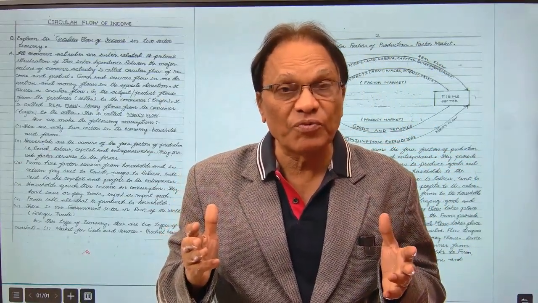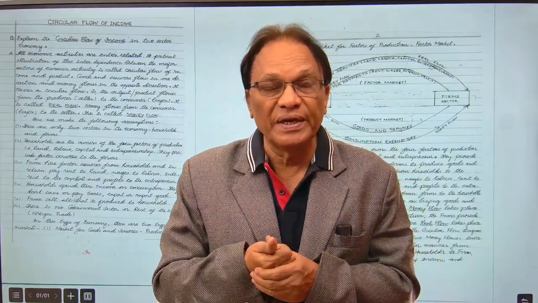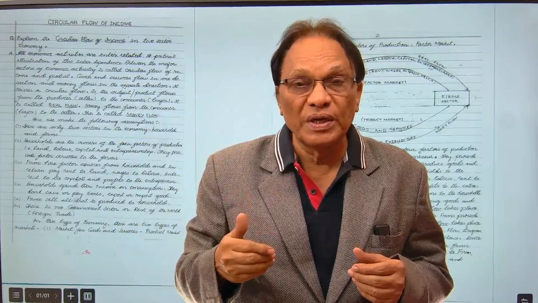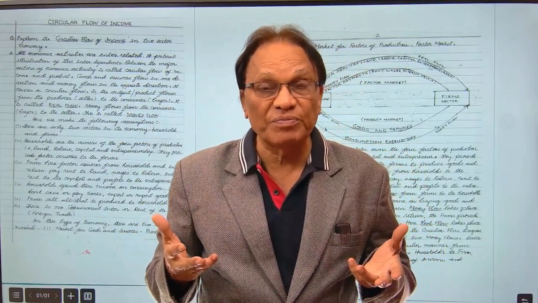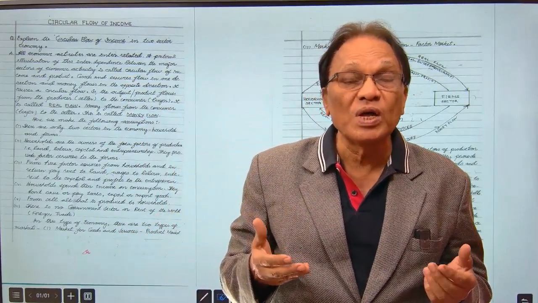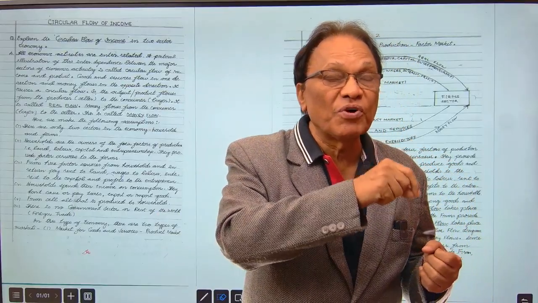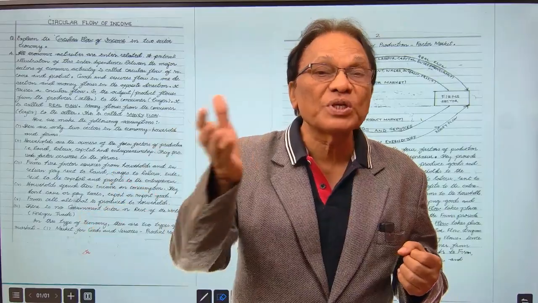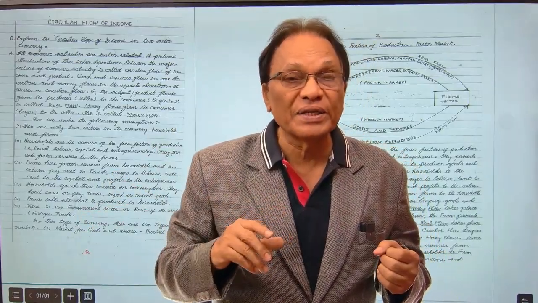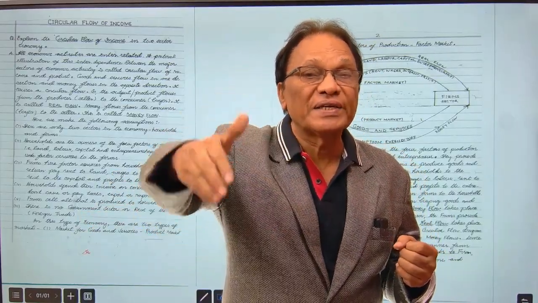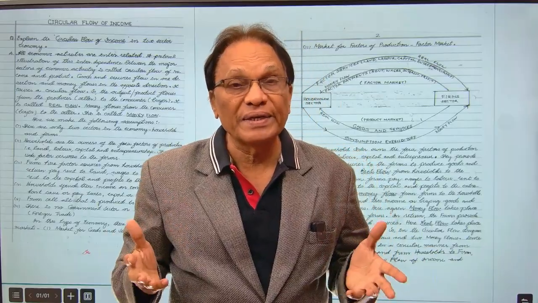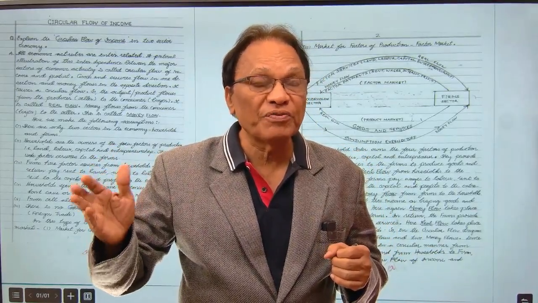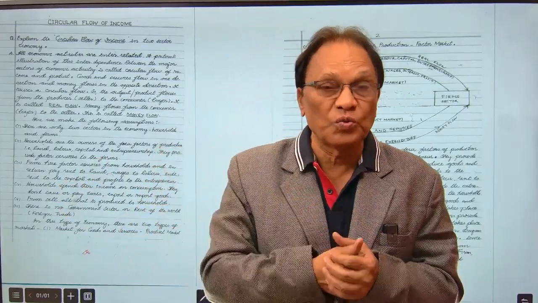What exactly is money flow? We'll discuss that in detail. When the households give money to the firms, when they buy goods and services from them as consumption expenditure, money flow is taking place from households to the firms. When the firms give to the households factor incomes in terms of rent, wages and salaries, interest and profits, we can conclude that money flow is taking place from firms to the households.